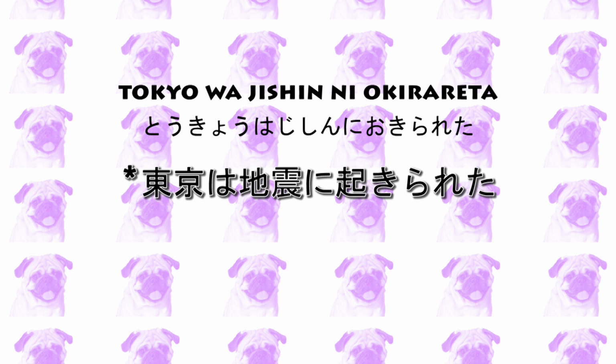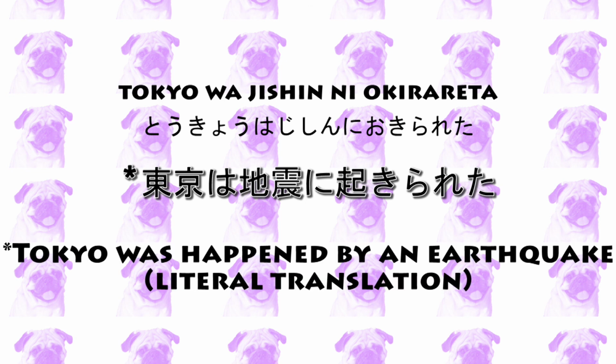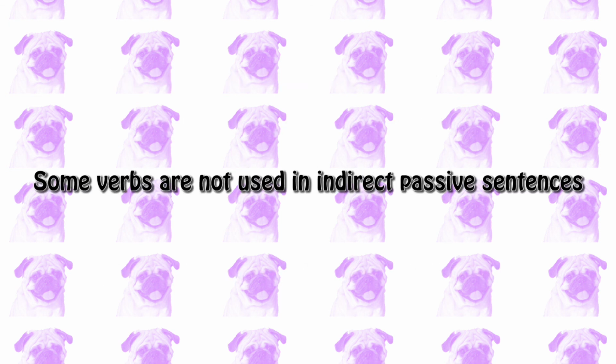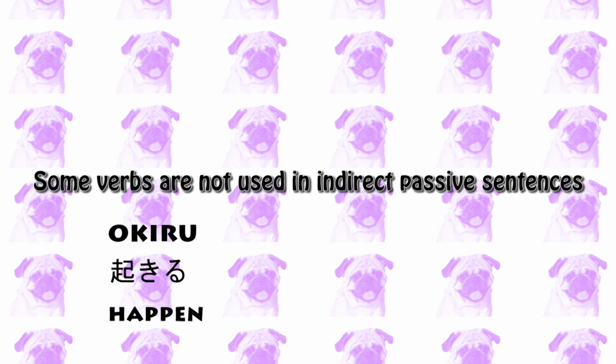東京は地震に起きられた. Tokyo was happened by an earthquake. And メガネに机の上にあられた. The glasses were on the table. These examples show that you cannot really use some specific verbs in the indirect passive construction, such as 起きる to happen and ある to be. I hope my explanation and the examples made sense.